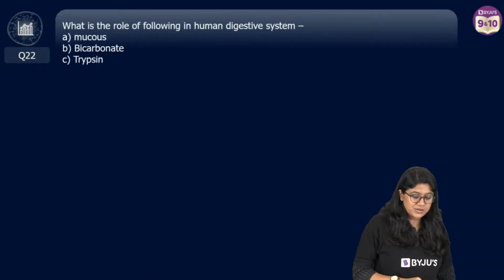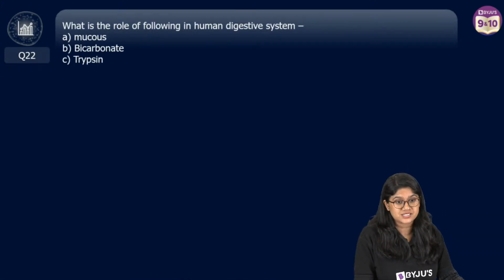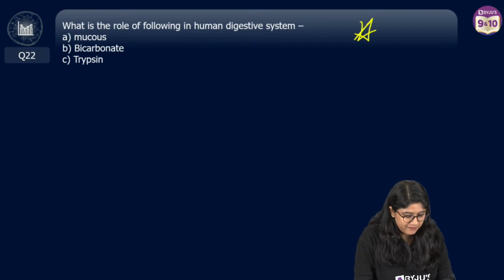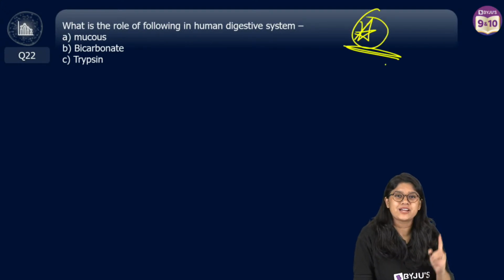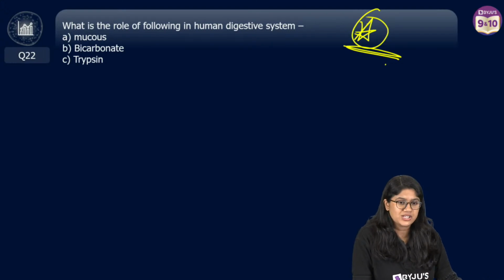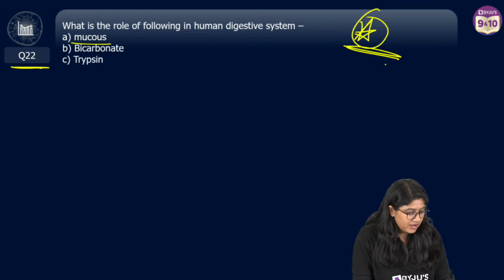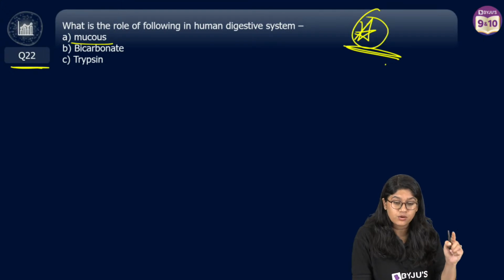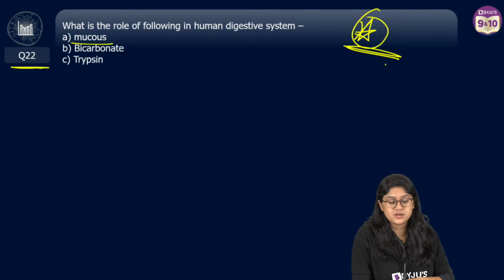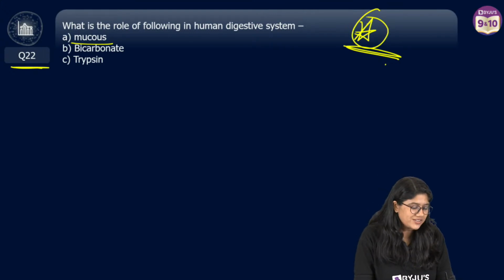Yes. Question number 22. Now, all of you quickly answer this. It's the easiest of all. We're talking about the enzymes, right? And here we'll be focusing on the enzymes. Jaldi say yes. 22 question, everyone. What is the role of the following in the digestive system? Mucus, bicarbonate or trypsin?